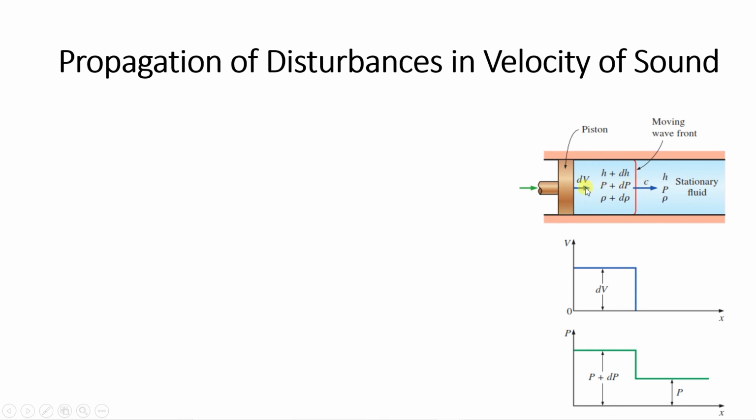Here I have shown a duct. This is an example of internal flow. Why? Because the fluid is flowing inside a duct. So a duct is there, and inside the duct we are assuming this is an imaginary piston. And suppose the fluid inside the duct is stationary, and it has properties like this: H is the enthalpy, P is the pressure, and rho is the density.